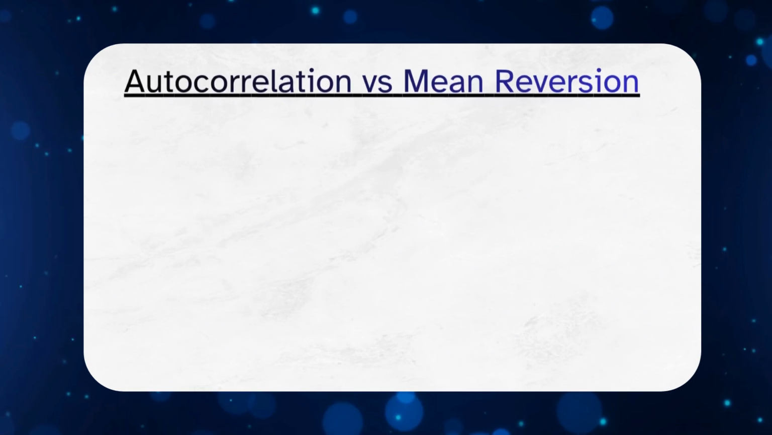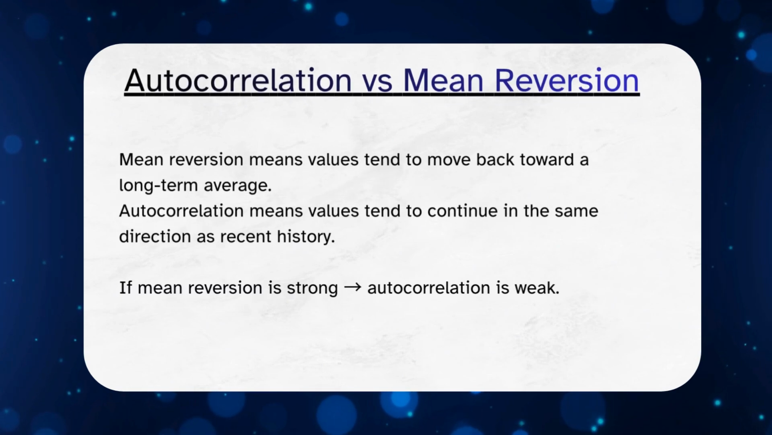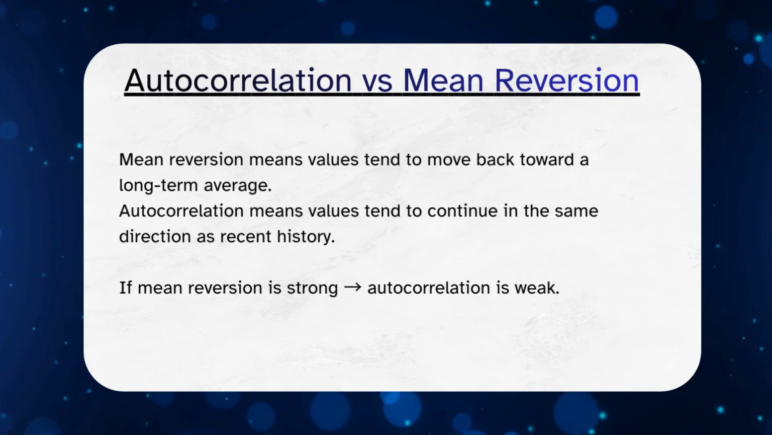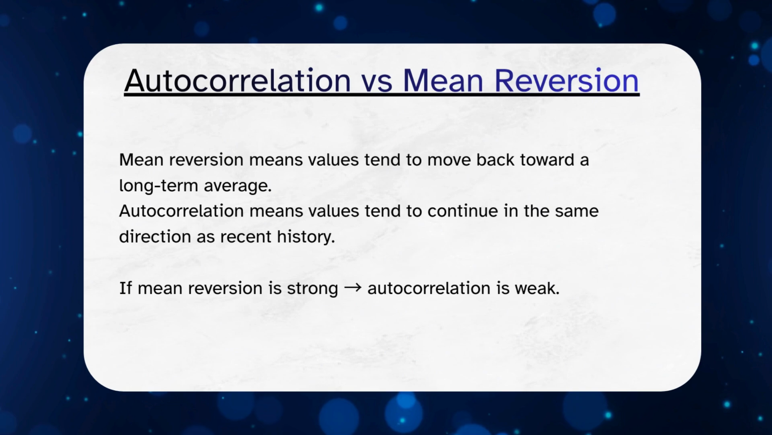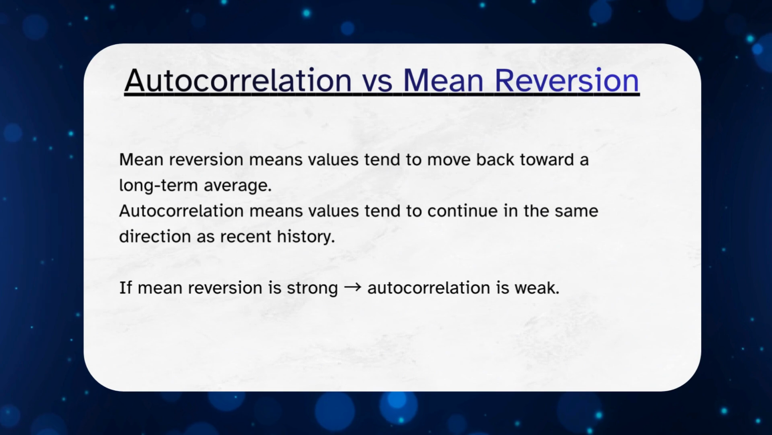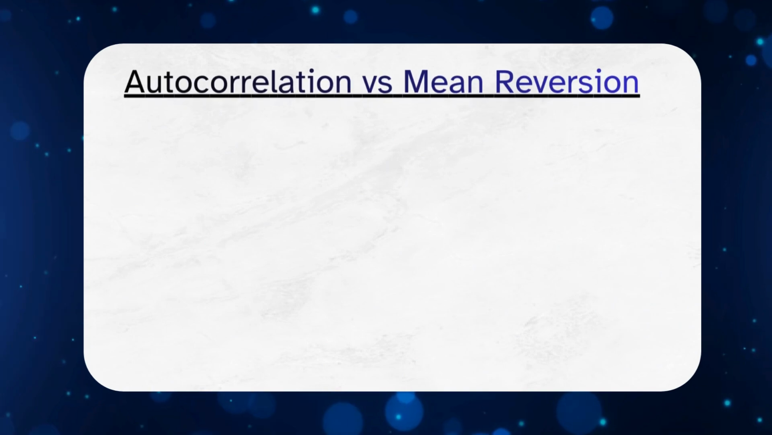Now let's compare autocorrelation with mean reversion. Mean reversion means values tend to move back toward a long-term average. Autocorrelation, on the other hand, means values tend to continue in the same direction as recent history. So remember this clearly. If mean reversion is strong, autocorrelation is usually weak, because one pulls values back while the other encourages continuation. Here's a simple example.